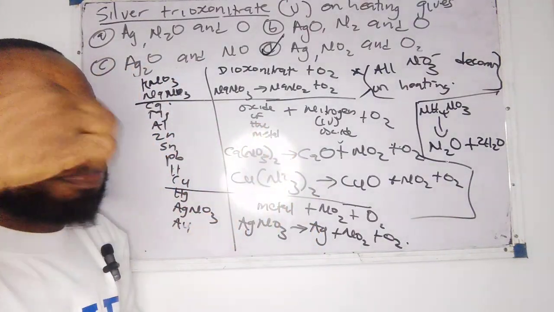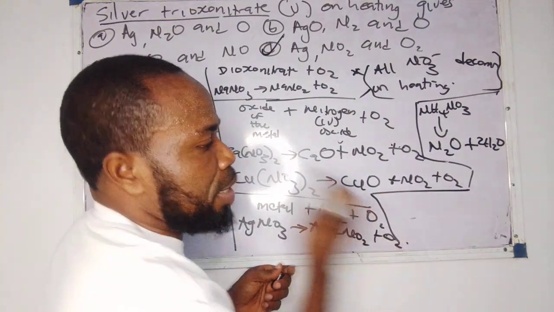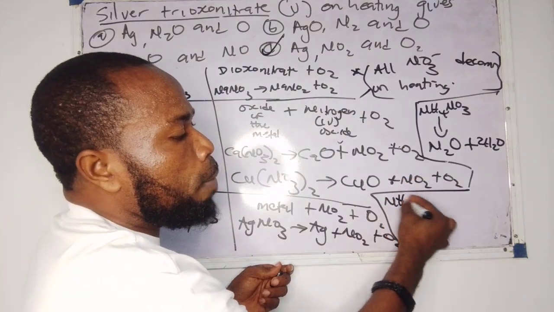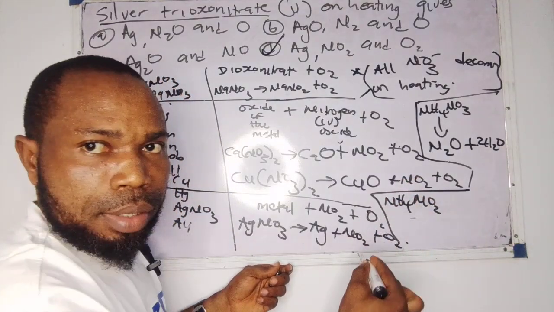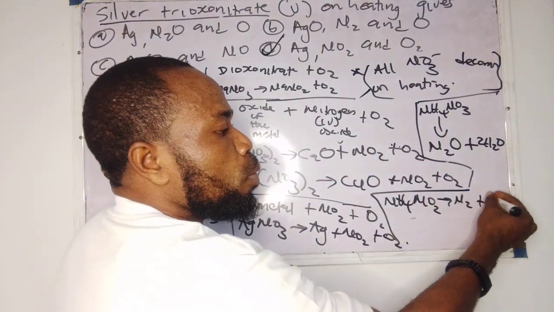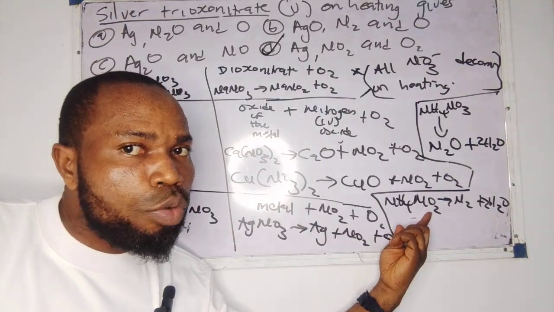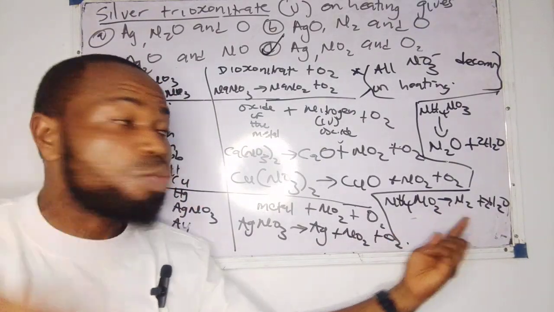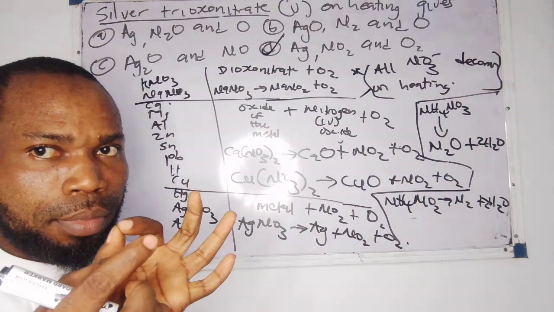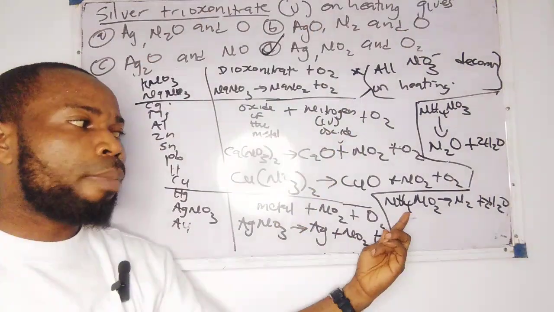Now, there is another thing I want to bring to your knowledge here. This one has been asked, ammonium trioxonitrate, but if it was ammonium diazonitrate, it will give me what? Nitrogen gas plus H2O. You see how this one, ammonium diazonitrate, will form nitrogen gas. Now, this is one method of producing nitrogen gas in the laboratory, but there's a small catch. There's a small catch in this guy.